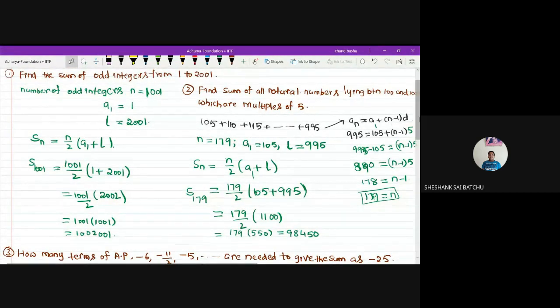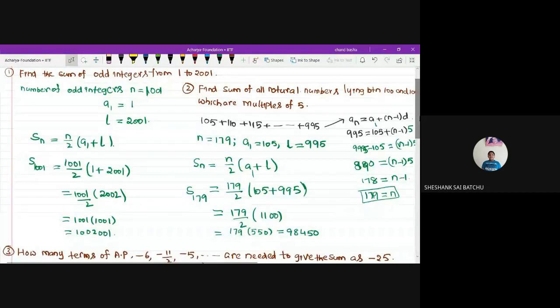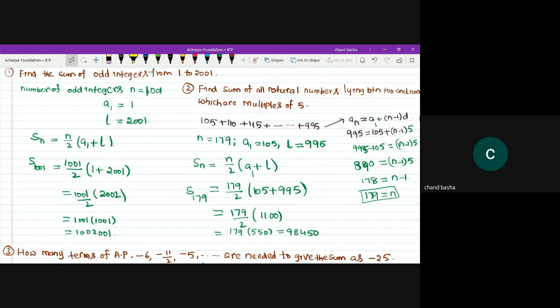Sir, here in the formula of Sn, it is 2 into a1 plus n minus 1 into d, no, sir? Sir, you wrote only a plus n minus 1 into d. That is the same I am repeating. A plus n minus 1 d, that is the an formula, the general term formula. It is not the sum of n terms formula. It is a general term formula for finding the number of terms.